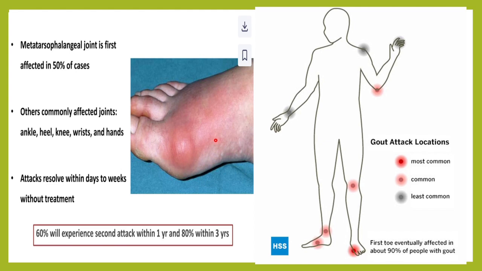The metatarsophalangeal joint is the first joint to be affected in the majority of cases. Other joints can also be involved. The other common sites would be the foot, the ankle, the knee and the elbow, and the least common would be the wrist, the fingers and the shoulders. The attack resolves within days to weeks. It might take a few days or 1 to 2 weeks for this acute attack to resolve, and 60% of the patients will experience a second attack within 1 year and 80% of them will experience a second attack within 3 years of the first acute gouty attack.